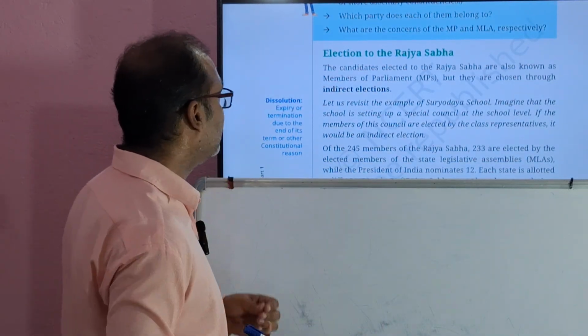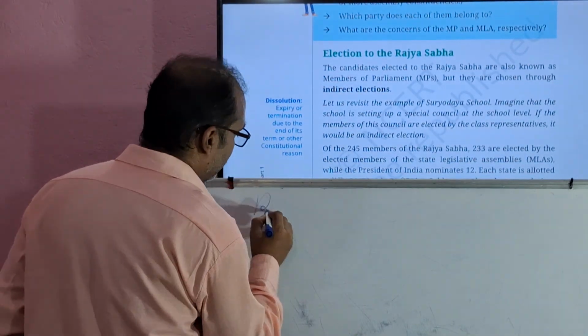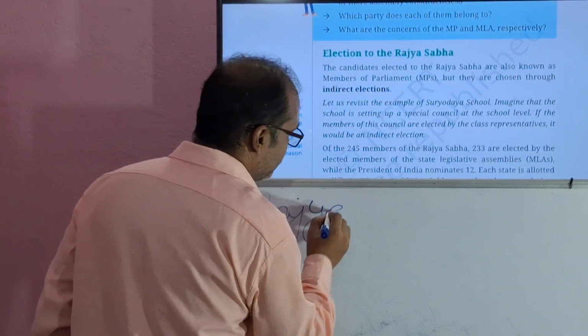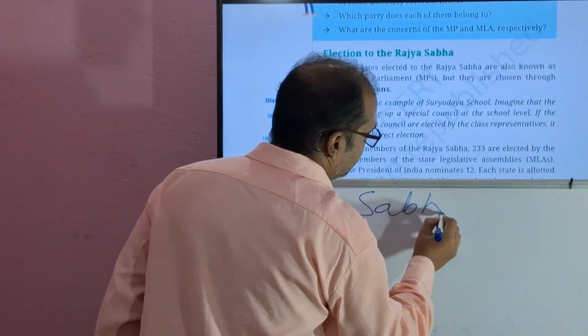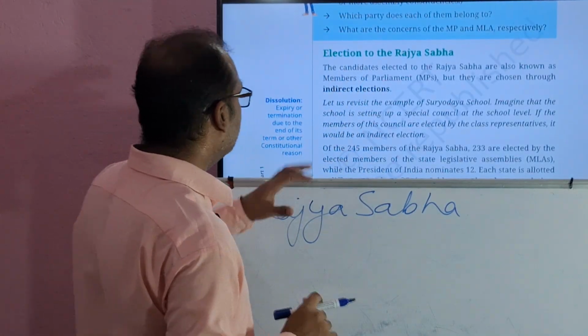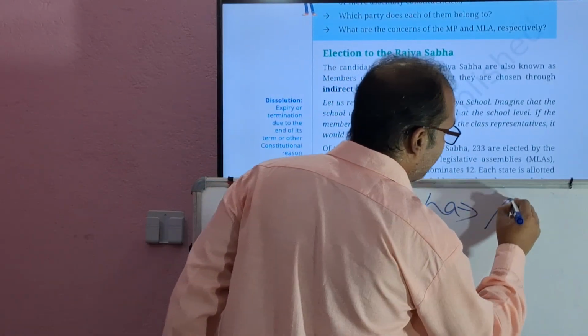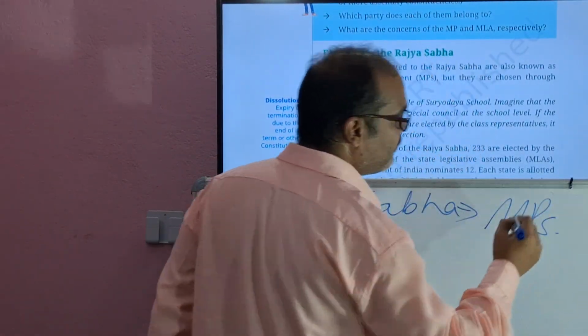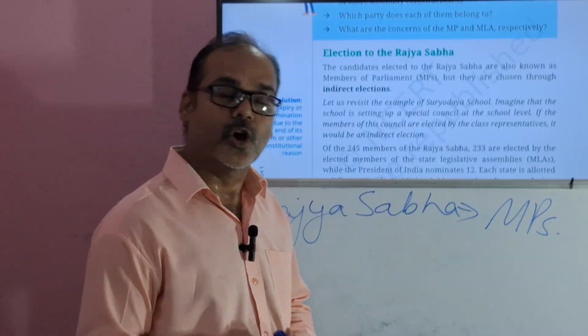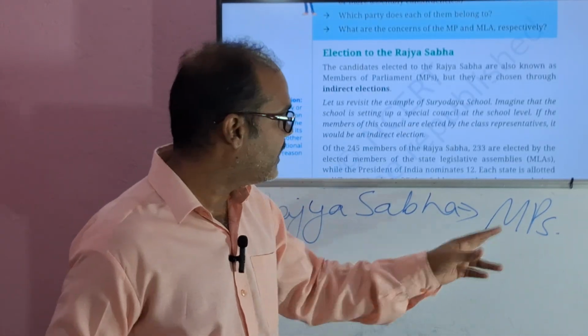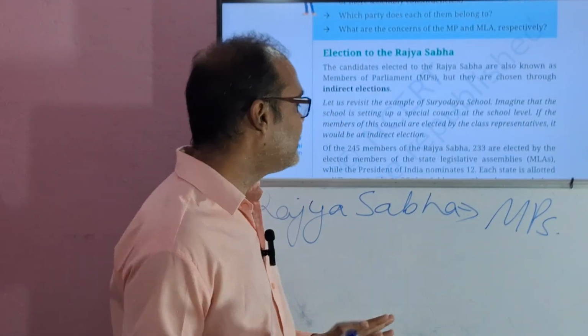Some important facts. When we talk about Rajya Sabha, to whomsoever we elect, they are called MPs, Members of Parliament. In Lok Sabha also, whomsoever we elect is called an MP. But there is a difference.